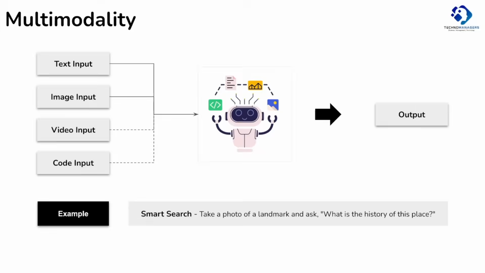A classic example is smart search. Take a photo of a landmark and ask, what is the history of this place? Here in this prompt, we have taken the image as an input, and also text as an input. Accordingly, AI will be able to generate the output.